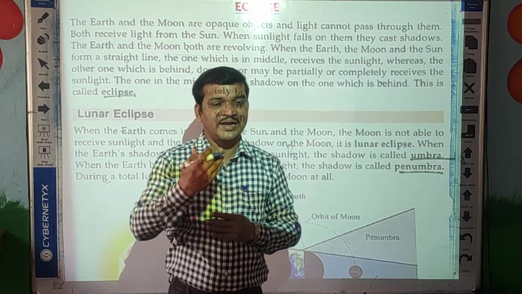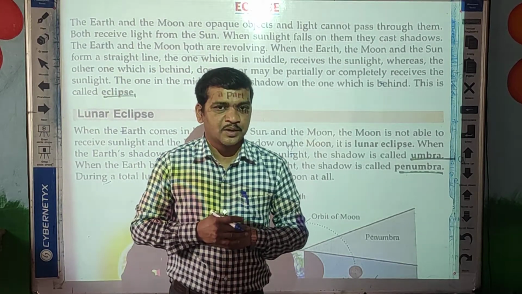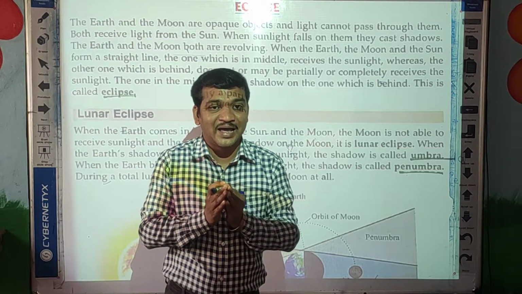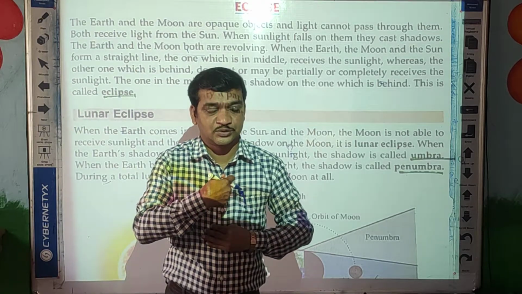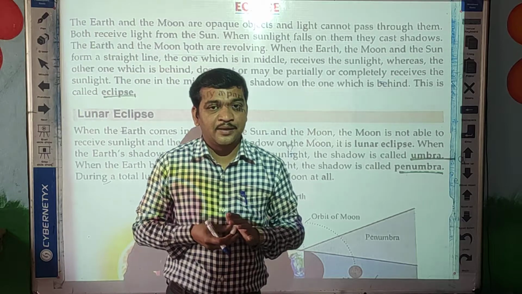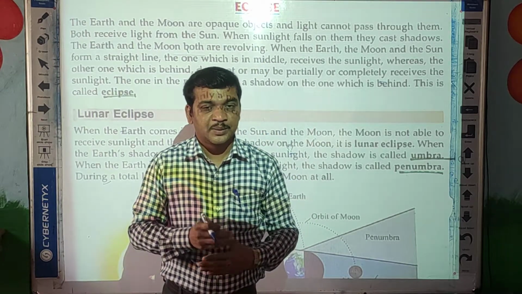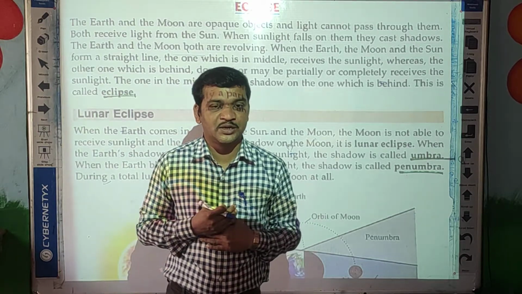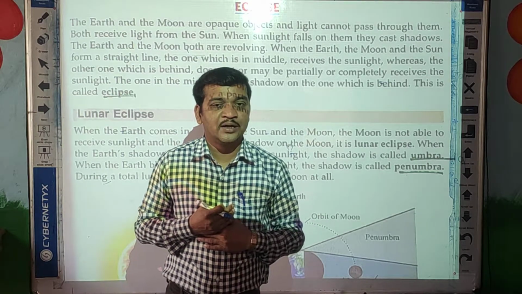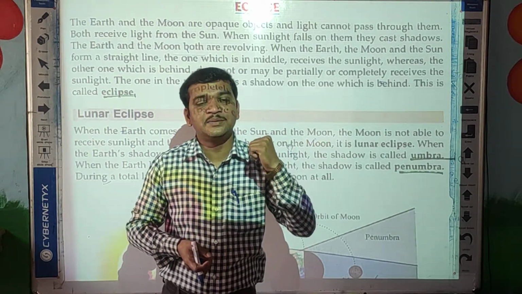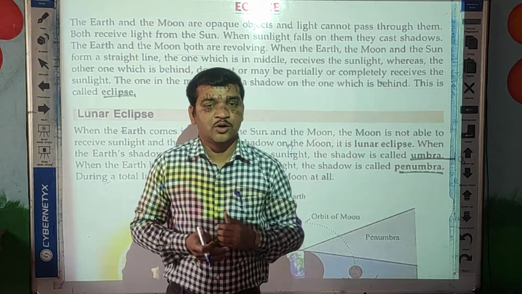This projector light is flashing on my body, but my body is not allowing light to pass through it. Okay. That is why whatever light falls on my body, that light stops here only, and due to that my body's shadow forms behind my body or behind me.